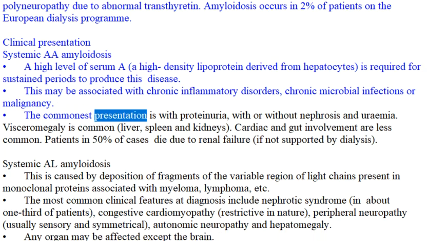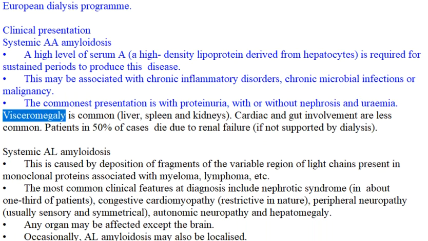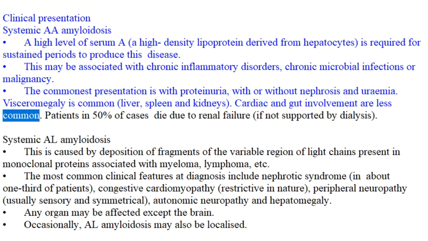The commonest presentation is with proteinuria, with or without nephrosis and uremia. Visceromegaly is common: liver, spleen and kidneys. Cardiac and gut involvement are less common. Patients in 50% of cases die due to renal failure, if not supported by dialysis.